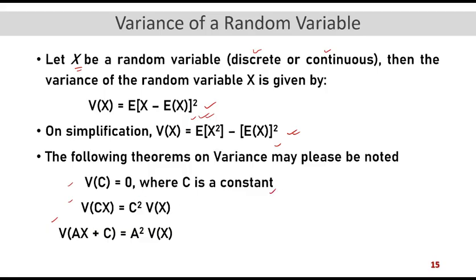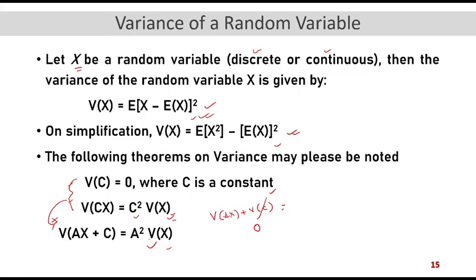If it is Cx, that means a constant multiplied by a random variable, then C coming outside becomes C square, and we have variance of x. Based on these two, we get the extended formula: variance of Ax plus C is actually variance of Ax, which can be written as variance of Ax plus variance of C. Now C is a constant, so that becomes 0. A coming outside makes A square variance of x. So these are the three formulas which we will require for computational purposes.